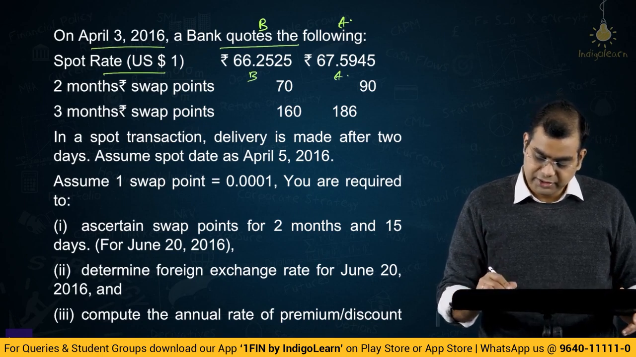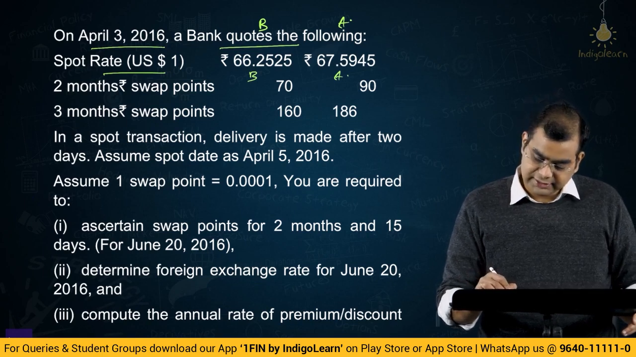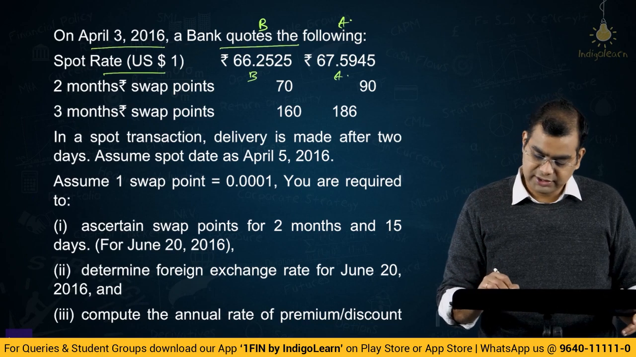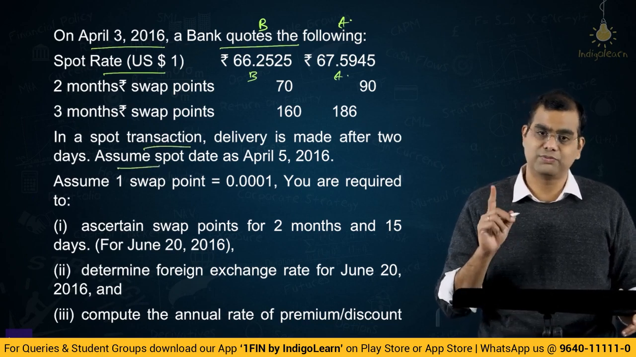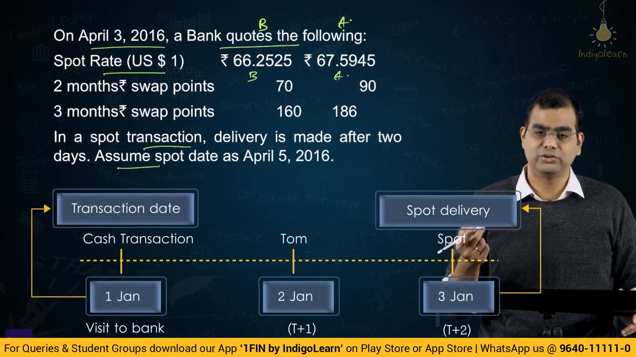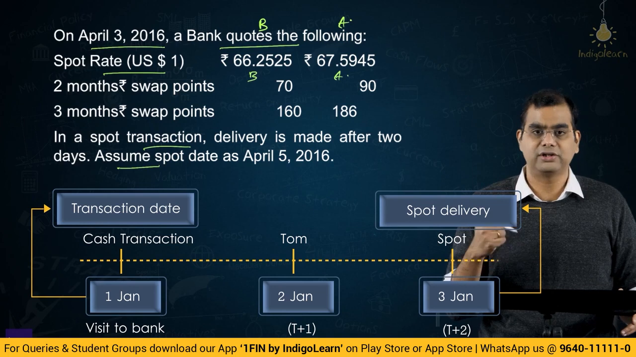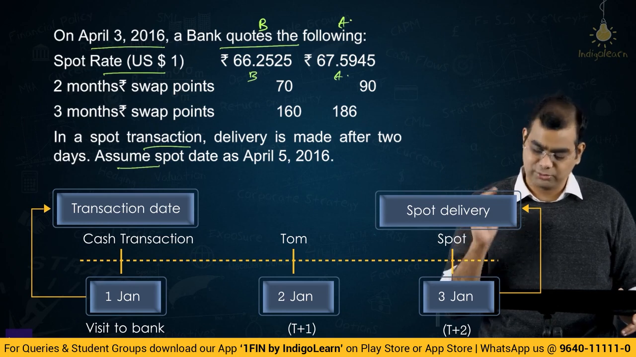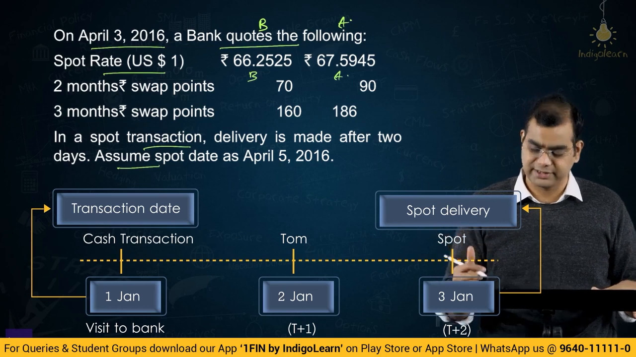Direct quote. 2 months rupee swap points. They have specified that these are swap points. So you have to basically add them. And 3 month swap points also they have given. In a spot transaction, the delivery is made after 2 days. I told you when we were discussing also, spot means delivery after 2 days or settlement after 2 days, whereas cash and term means cash means today, term means tomorrow, spot means day after tomorrow, assuming that there are continuous days and there are no holidays in between.